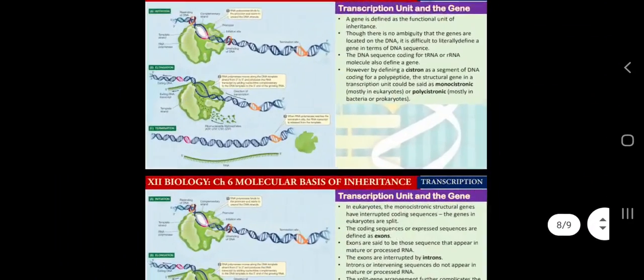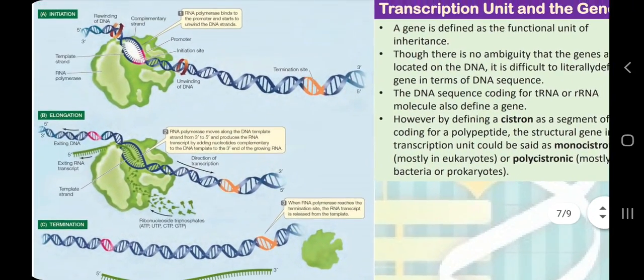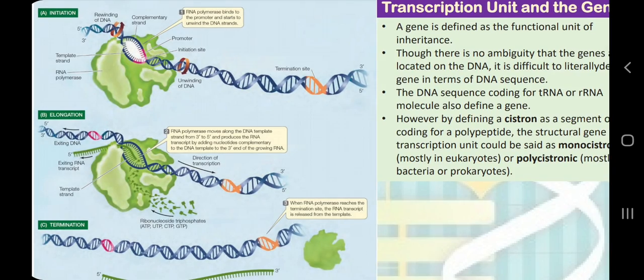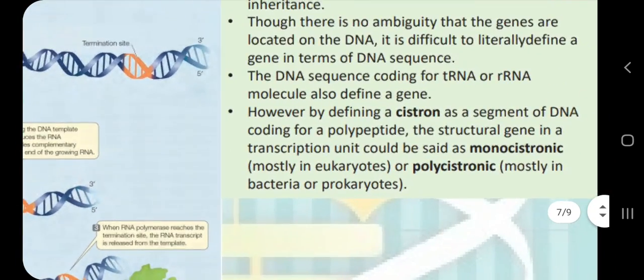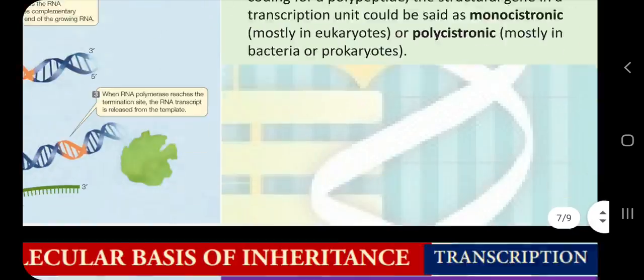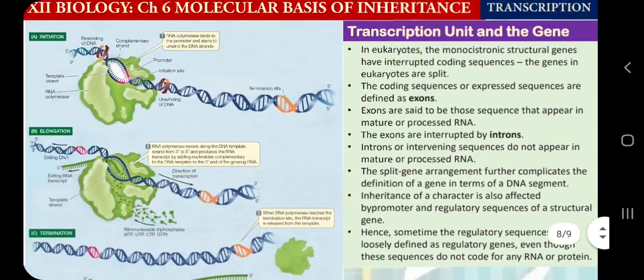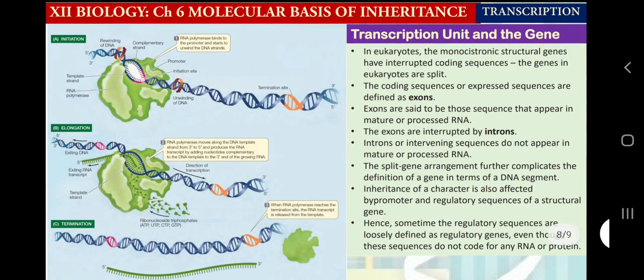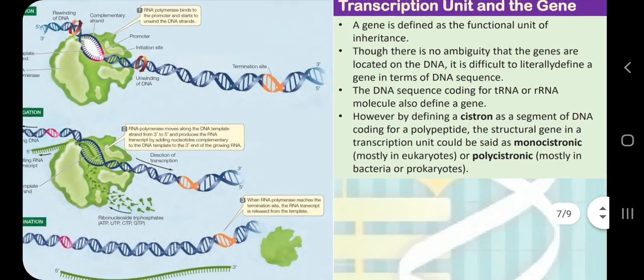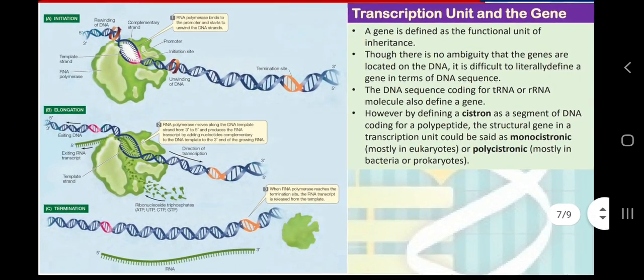Then we learned about some enzyme machinery, which is RNA polymerase only here, and then we have some idea of cistron, polycistronic mRNA and monocistronic mRNA. Then also we had some idea of exons and introns, and do not bother about these details, because we will take the examples of introns and exons in the topic of RNA processing, plus we will have this monocistronic and polycistronic idea again in the topic of gene regulation.